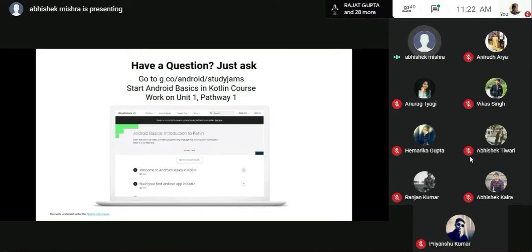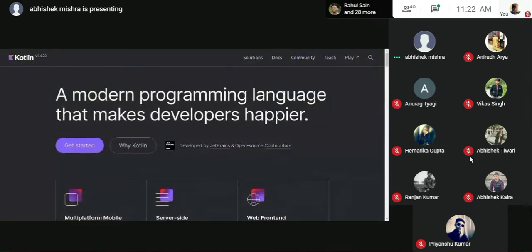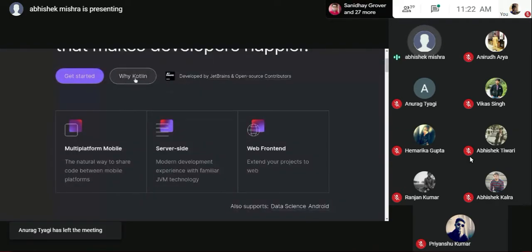So I'll be sharing the screen now and showing you how we use all the resources that I just talked about. And yes, my screen is visible. This is a page written by Google on kotlinlang.org. It tells you every single benefit: why do we have Kotlin? There is a separate section for that. I'll also open that, just a second.